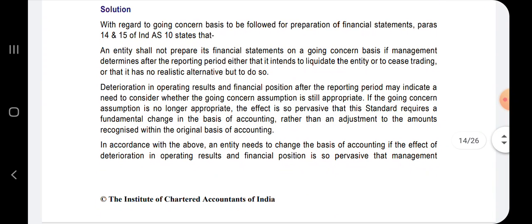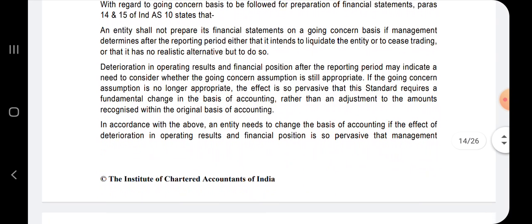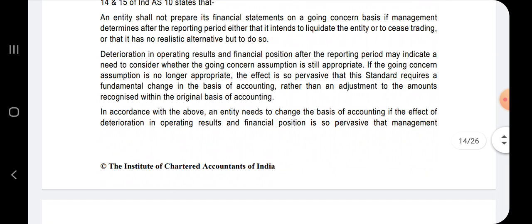Deterioration in operating results and financial position after the reporting period may indicate a need to consider whether the going concern assumption is still appropriate. So the management has to reassess whether the going concern is appropriate or not. If the going concern assumption is no longer appropriate, the effect is so pervasive that this standard requires a fundamental change in the basis of accounting, rather than an adjustment to the amounts recognized within the original basis of accounting.